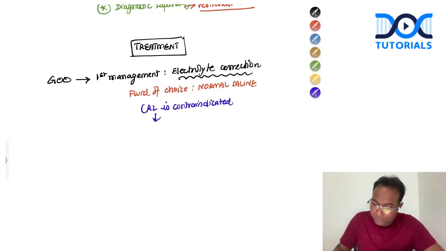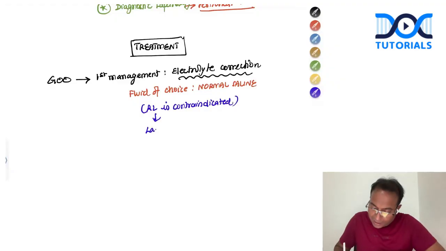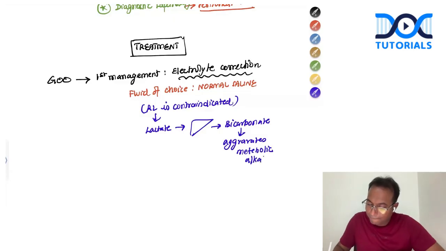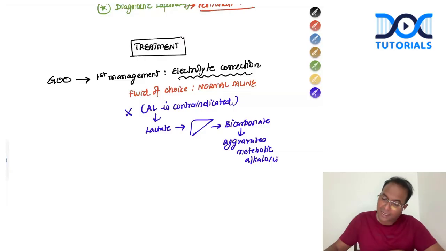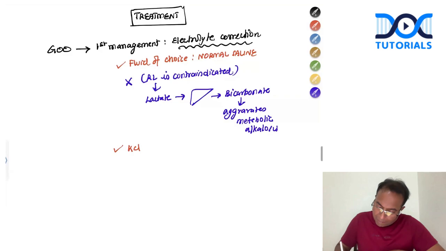Lactate gets converted in the liver to bicarbonate, and it will aggravate the metabolic alkalosis, and you will naturally kill the patient by your fluids. So you should never give ringer lactate. Give normal saline.